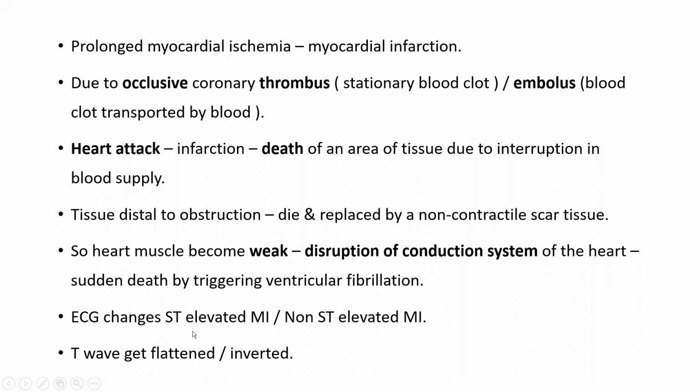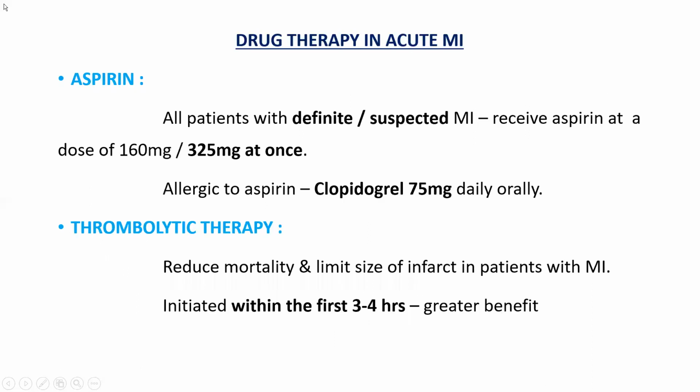In ECG, we can tell it as a ST elevated MI or non-ST elevated MI. Then the T waves, in PQRST, get flattened or inverted. And for drug therapy in acute MI, aspirin we will give to all patients with a definite or suspected myocardial infarction. They have to receive aspirin at a dose of 160 mg or 325 mg at once. Mostly they are giving 325 mg tablets, several at one time. Then if the patient is allergic to aspirin, they can start clopidogrel 75 mg daily orally.